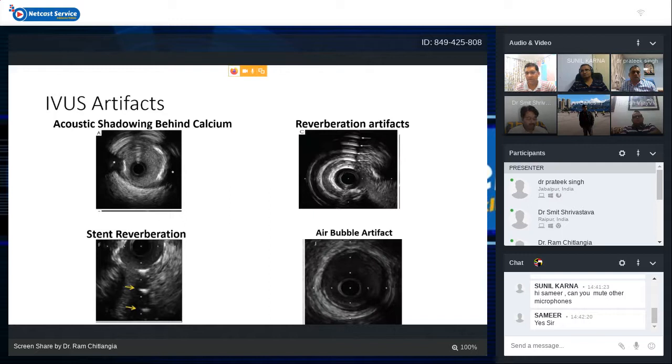incidence in the artery. So it can be due to reverberation of this thing, and also a stent can produce multiple reverberating images, and you can see 1 or 2 or 3 struts in the IVUS image which are actually false, not true.